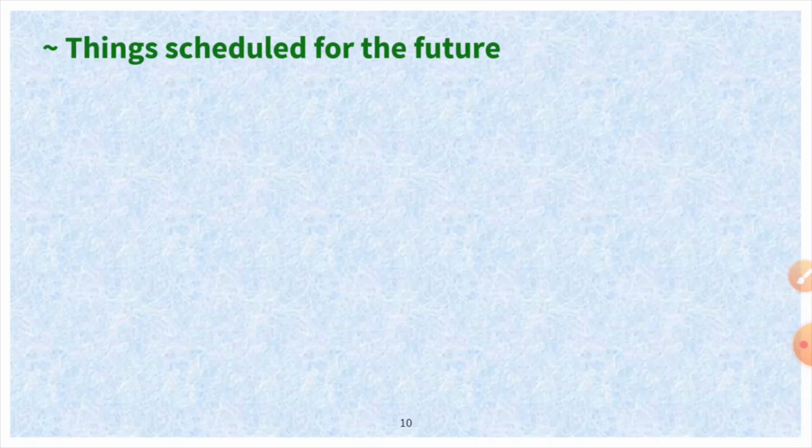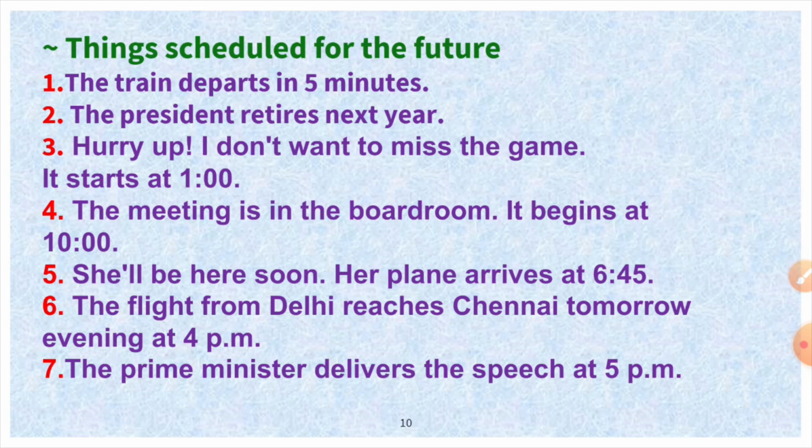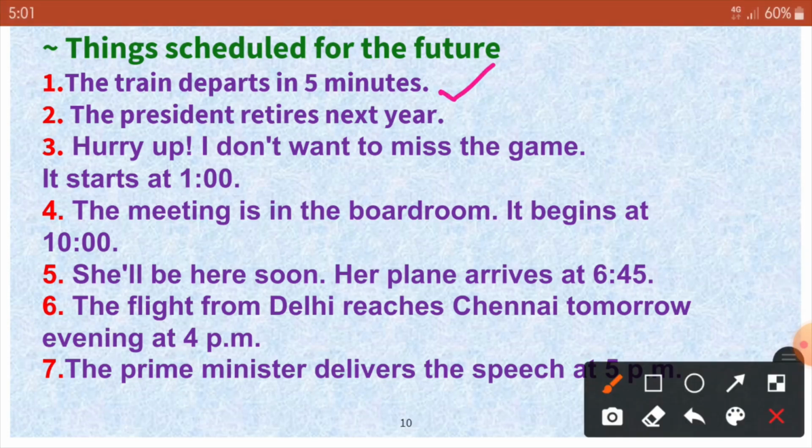Let us move towards the next. We can also use simple present tense to talk about things that are scheduled for the future. Whatever the events are scheduled, for those also we can use the simple present tense. Like, the train departs in 5 minutes. In our general communication, we generally speak these types of sentences in the future tense, but we can construct those sentences in simple present tense also. Next example is, the president retires next year. This event has to happen next year, but because it is scheduled and it is known, it can be presented in the simple present tense also.